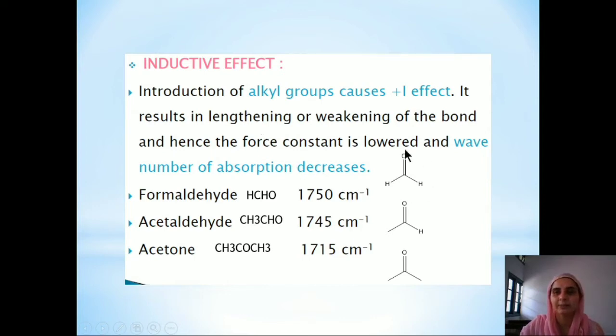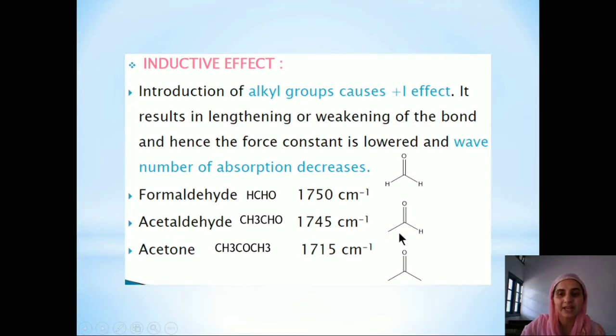We will take the example of CO stretching, as in the case of formaldehyde. We can see that the CO stretching band occurs at 1750 cm^-1. And if we replace this H with the methyl group, as in the case of acetaldehyde, we will get the band at this wave number. This means that the wave number decreases.